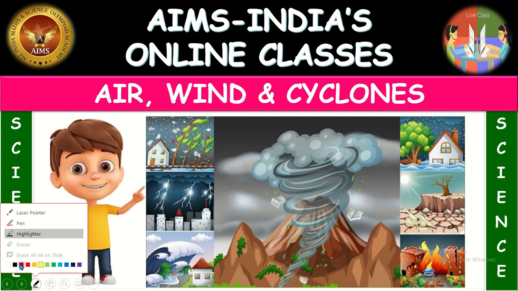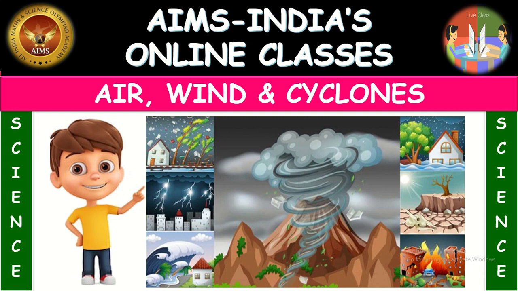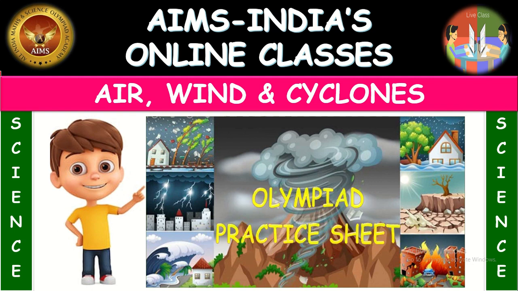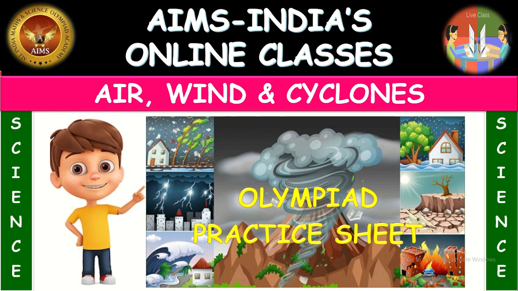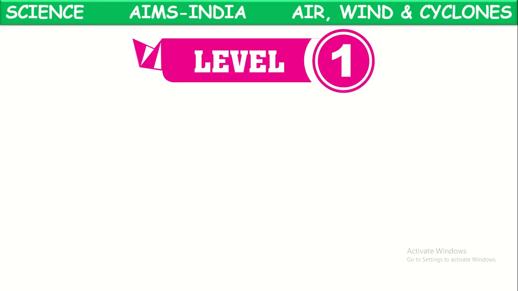This is a chemistry session. Here we are discussing the chapter air, wind and cyclones. In this session, we are going to see the Olympiad practice sheet related to the chapter. Okay, let us see this practice sheet now. First, let us go through the level 1 questions from this practice sheet. See the first one among those.